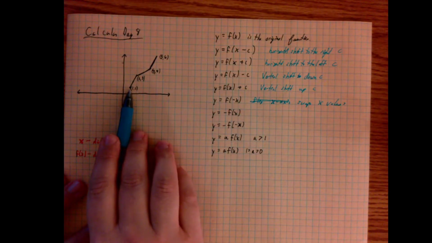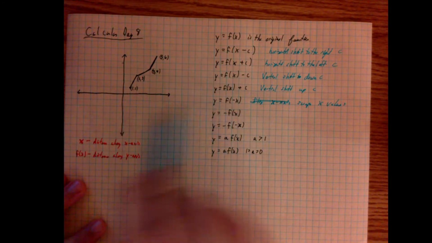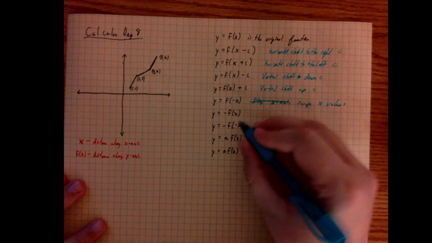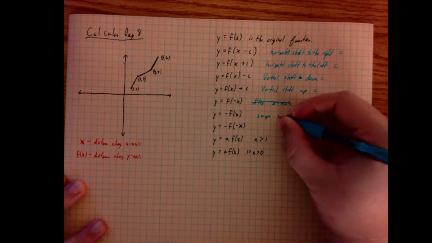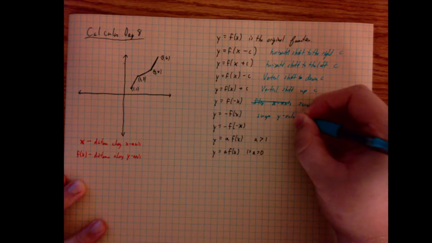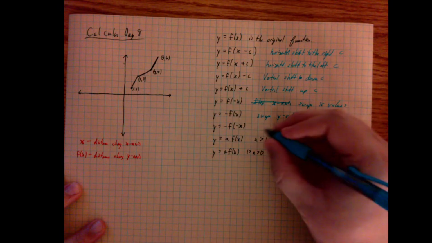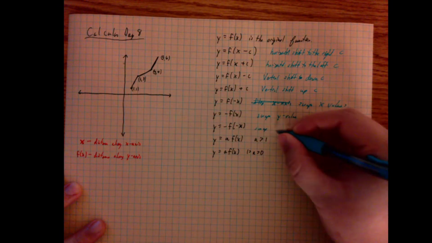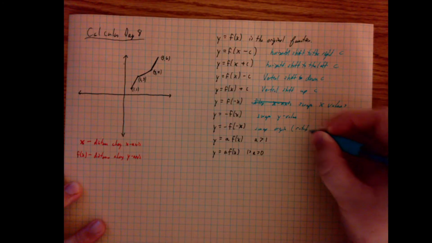So what a negative x would do here is it take this 1, 1 and make it a negative 1, 1. It'd flip it over to the left-hand side. So it's swapping our x values, whereas the negative on the outside swaps y values. What I mean by swap is I invert from positive to negative or from negative to positive. And this one will swap origin, or rotate 180 degrees.